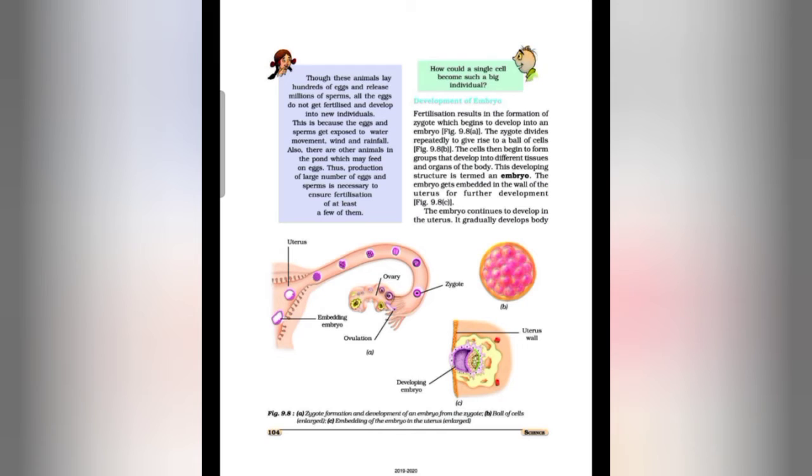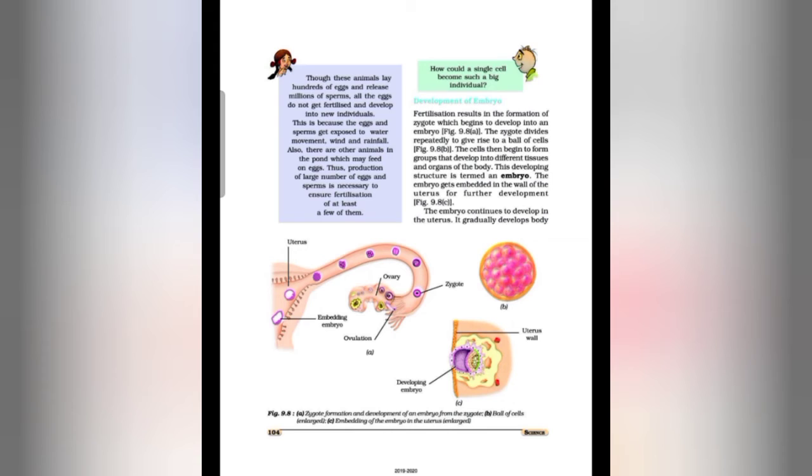Now we'll study about fertilization in human beings. So in human beings, fertilization is internal. Millions of sperms are introduced into the vagina of a female through the penis during mating. The process of releasing sperm into the vagina is called ejaculation. The sperms are highly active and motile.